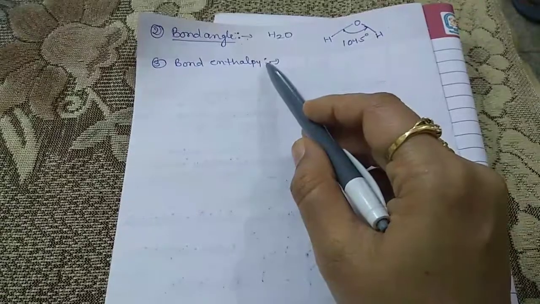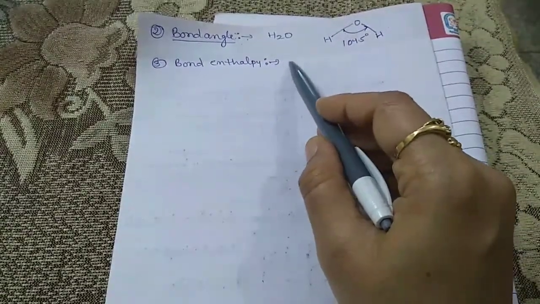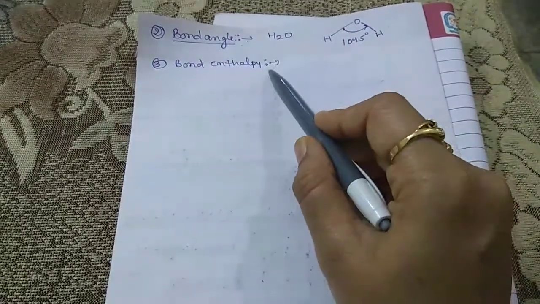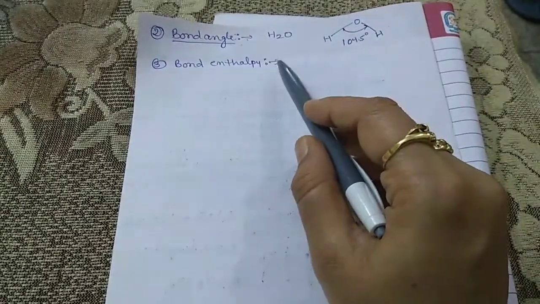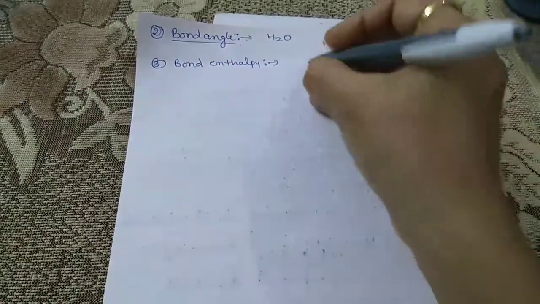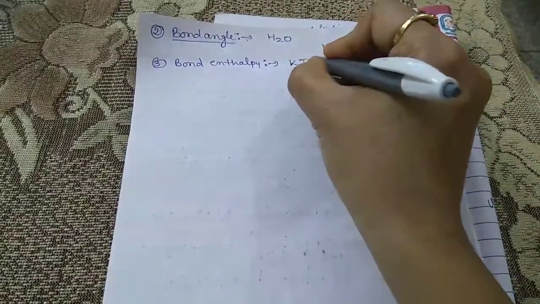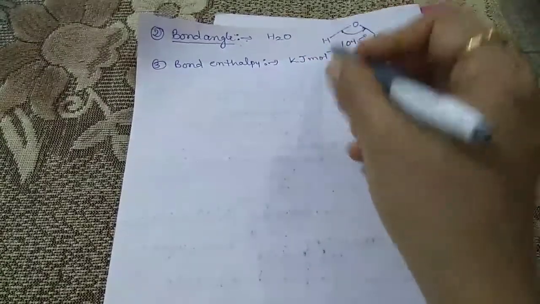So it is the amount of energy required to break 1 mole of bonds of a particular type between two atoms in the gaseous state. And the unit of the bond enthalpy is kilojoule per mole.